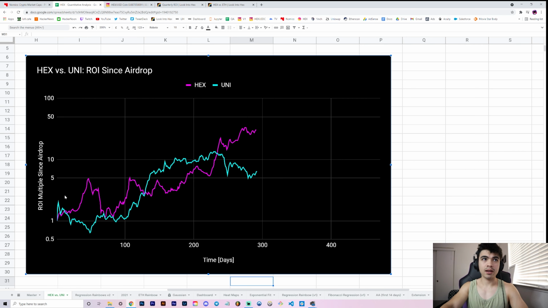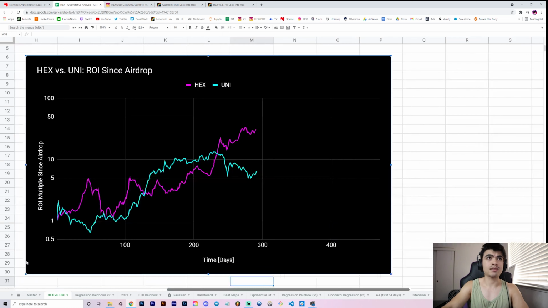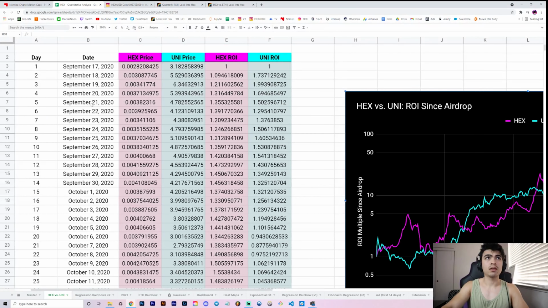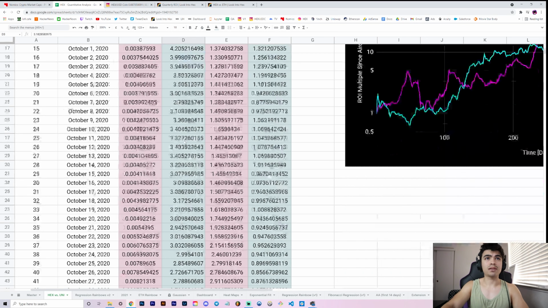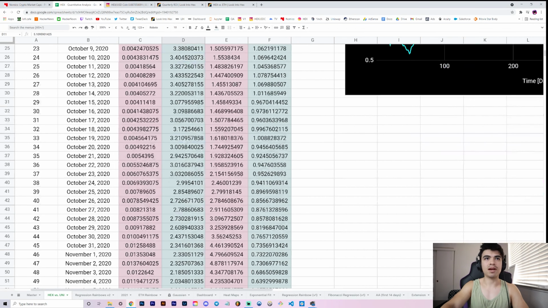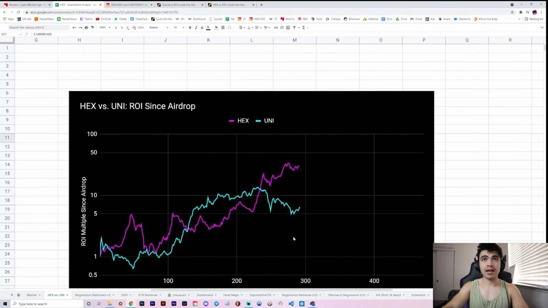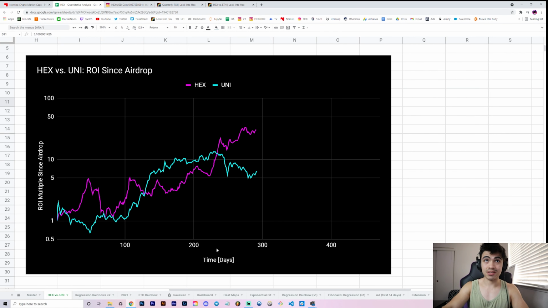But for the most part, you would have gotten anywhere from like 2, 3, 400,000 HEX. So I think even more, like some people probably got like 500,000 HEX from dumping their 400 UNI, which at the time was like $1,200 or something. Again, anywhere from like 1,200 to $2,000 depending on where you actually dumped it. Let's actually look at the prices here real quick. UNI, yeah, it started at 3, ran up to like, I think it ran up to like 8, but here we have average prices, so it looks like it ran up to 5 on here, back to 3, and then the rest is history. So keep in mind that this chart does not account for staking either.